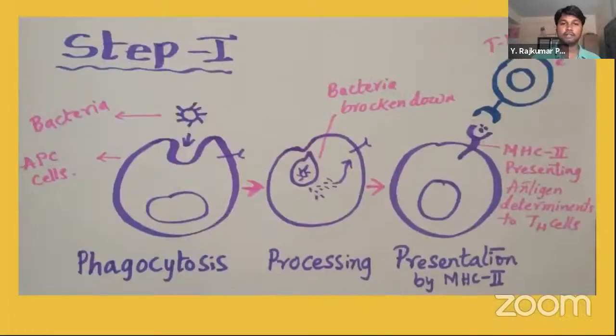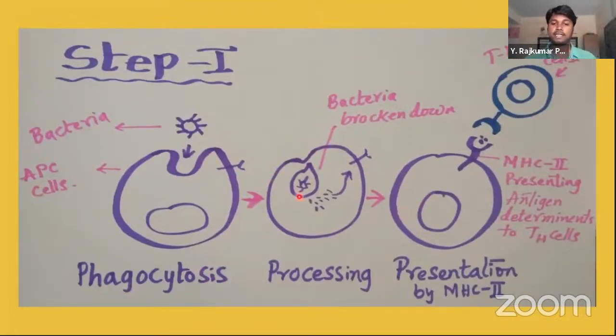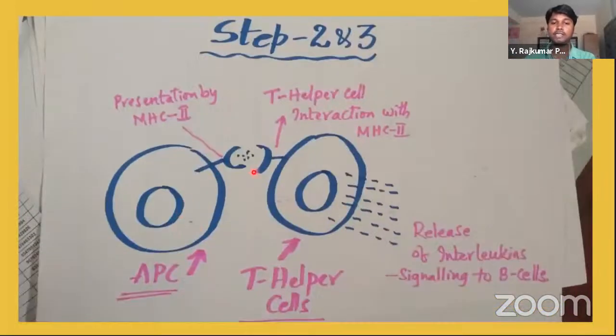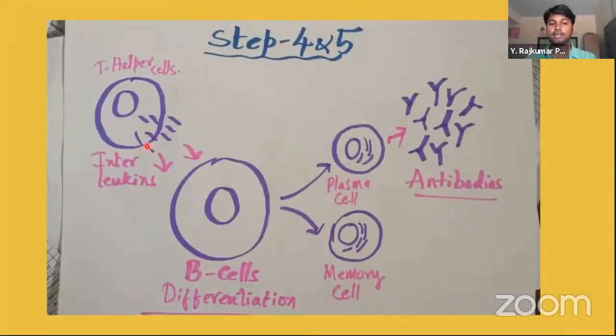In the first step, you can see phagocytosis. Second step is these bacteria are killed. This is called processing, and the broken determinants of the bacteria are presented. This is the third step. And fourth, these broken cells are identified by the T helper cell. And after identification, they release the interleukins. Interleukins stimulate the B lymphocytes, and B lymphocytes start differentiating into two cells, plasma cell and memory cells. And finally, from plasma cell, the antibodies are produced. This is how the process takes place.